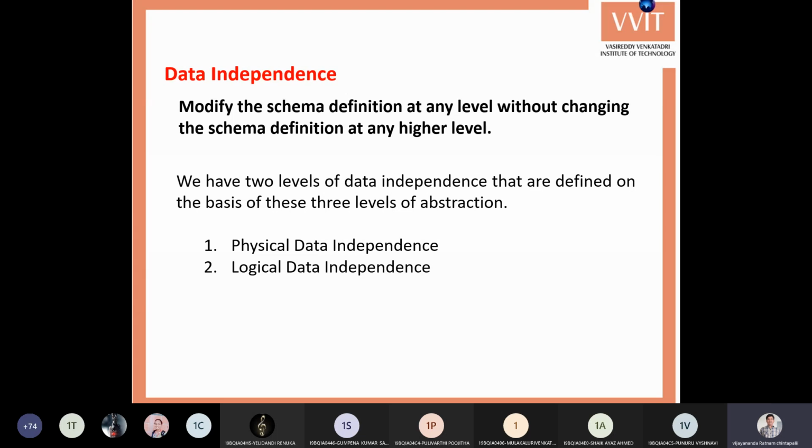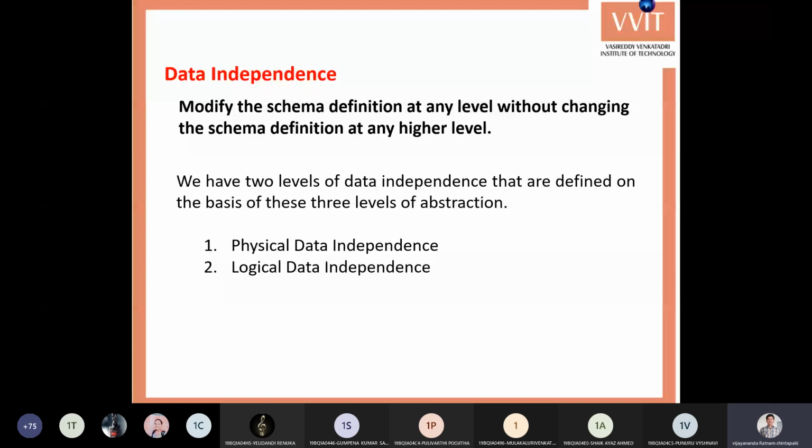So in data independence, we modify the schema definition at any level without changing the schema definition at any higher level. This data independence is achieved in two different ways: one is physical data independence, another is logical data independence. What is meant by physical data independence and what is meant by logical data independence, we'll see in the next slide.